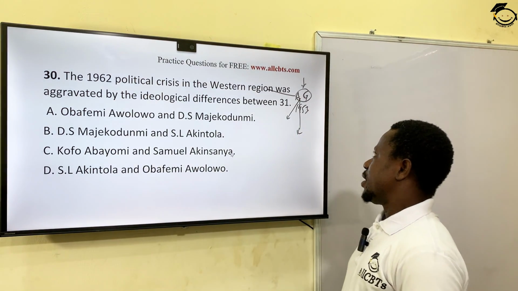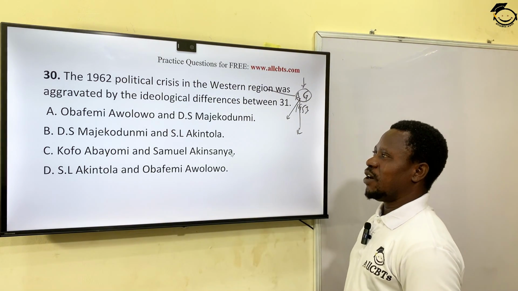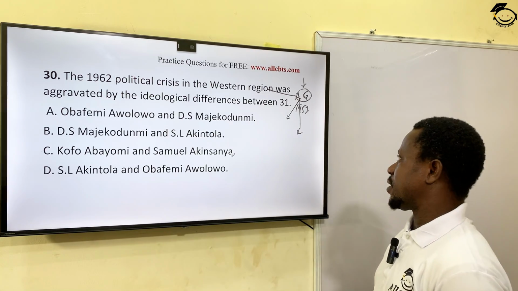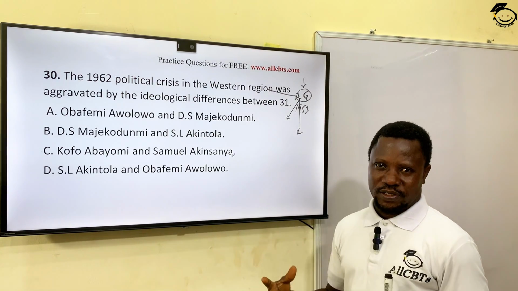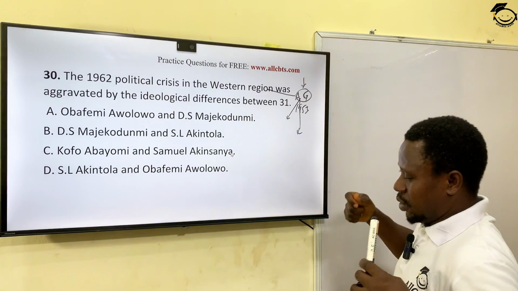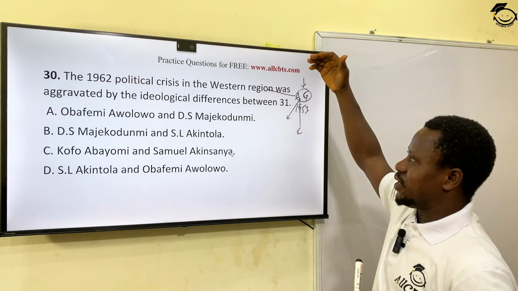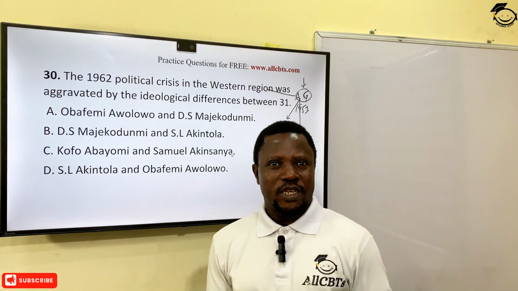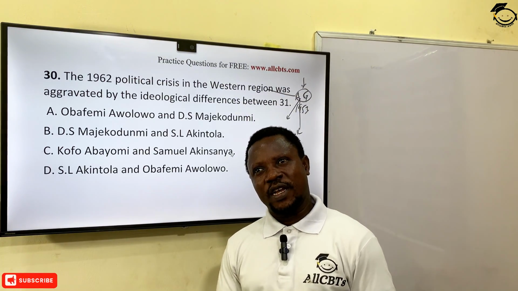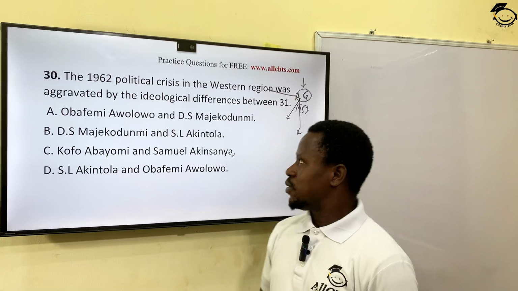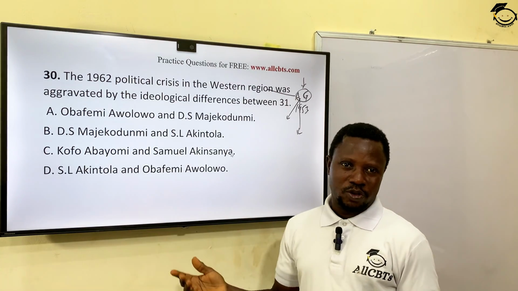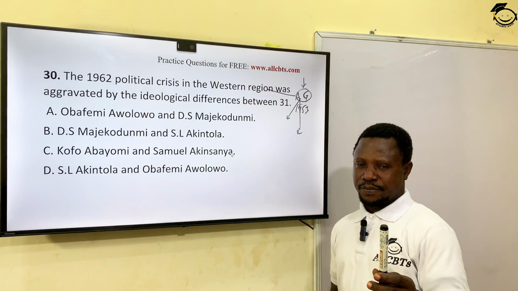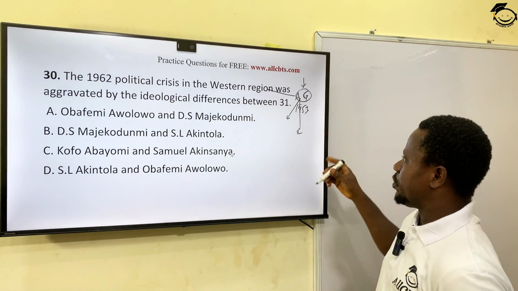Now, Awolowo, being the leader of the party and the leader of the Yoruba people, the nation of Yorubas, also had a huge influence. And by so doing, he was pushing this influence both at the center and in the region. And this was not comfortable for Akintola, who wanted to have his own sphere of influence within the West, leaving the center for Awolowo. So this led to a kind of disagreement between both of them. In fact, that led to the breakaway of Akintola. Akintola left AG and formed his own party called